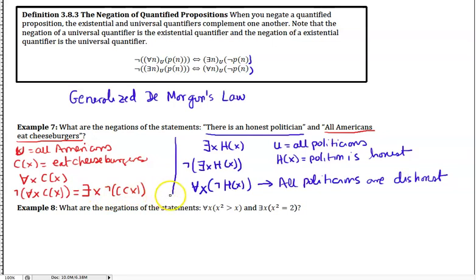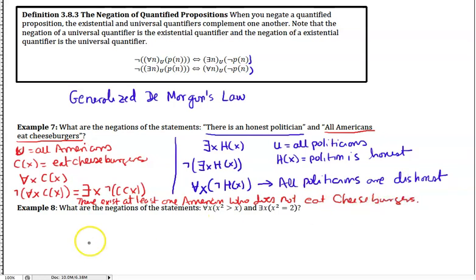That will be me, because I'm vegetarian, and other people. There you go.